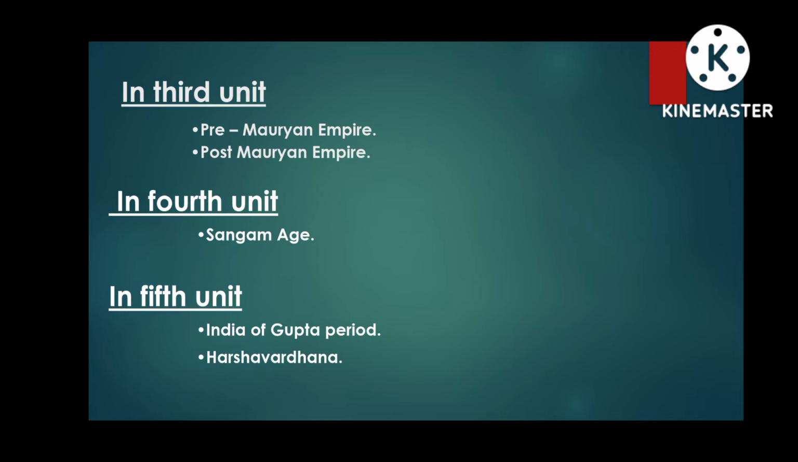Now moving toward the fourth unit. In the fourth unit the topic is the Sangam age. In the Sangam age we will talk about the Sangam literature and other sources for the Sangam period, the political history of the Sangam period and the economic condition of the Sangam age. Now in the fifth unit the topics are India of the Gupta period and Harshavardhana.